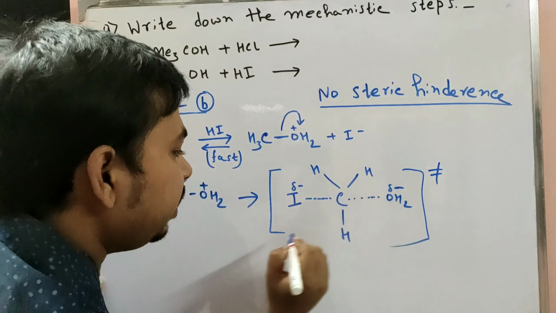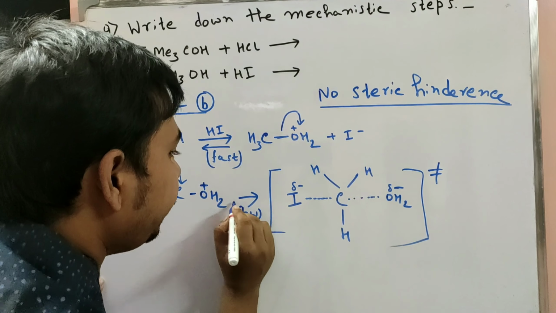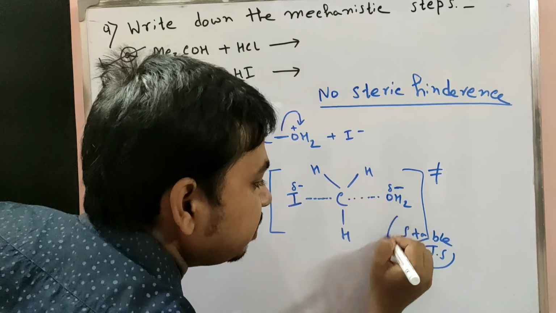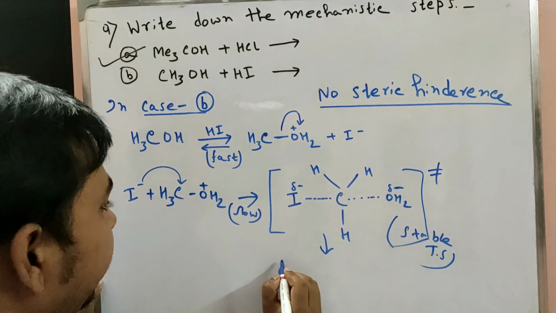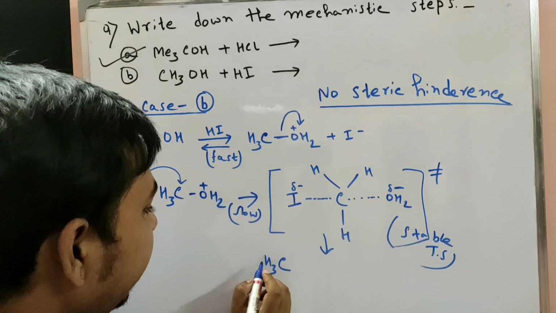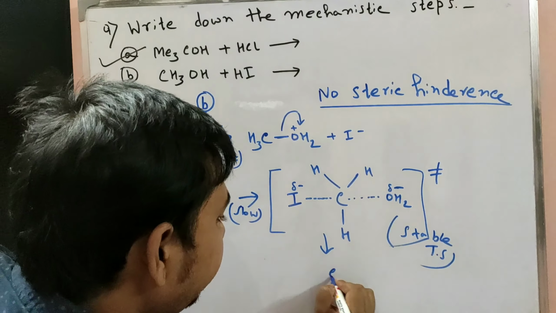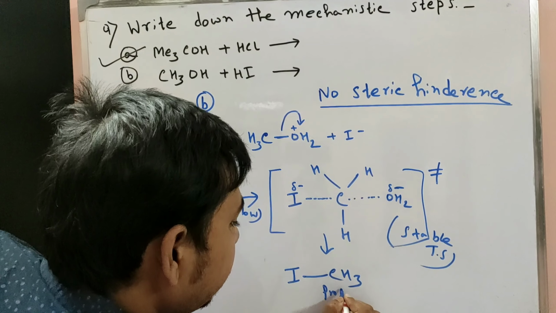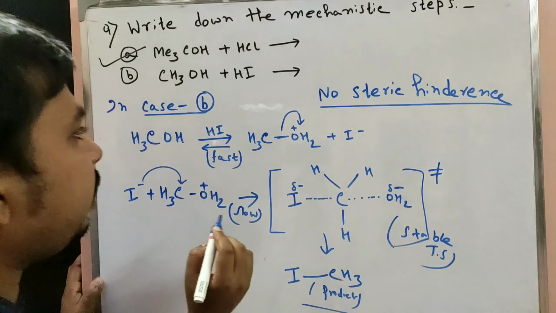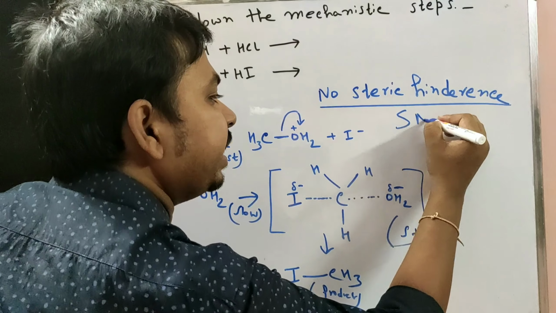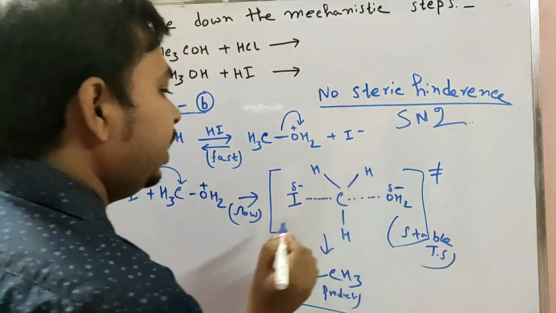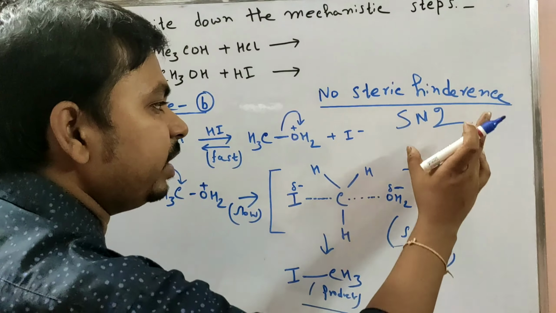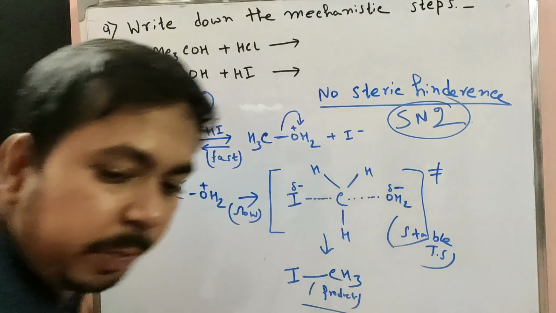This transition state is more stable. The product formed is CH3I. The reaction goes through with no steric hindrance, meaning the SN2 pathway. No steric crowding is present, and the transition state is stable, so the reaction goes through the SN2 pathway.